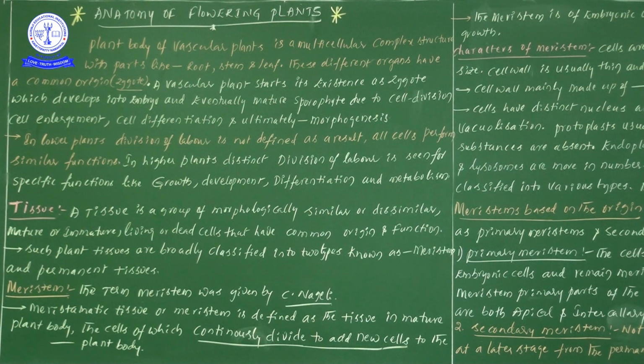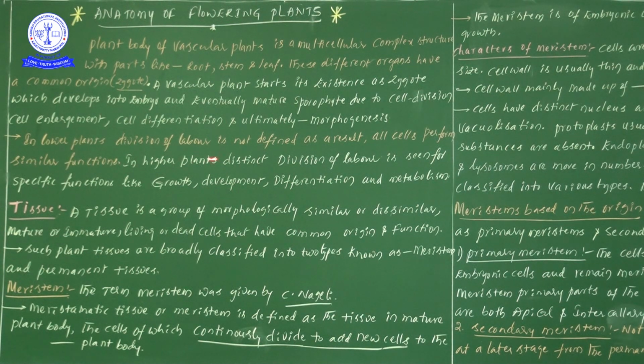The vascular plant starts its existence as a zygote, which develops into an embryo and eventually into a sporophyte. What functions have we seen? Cell division, cell enlargement, cell differentiation, and finally morphogenesis.